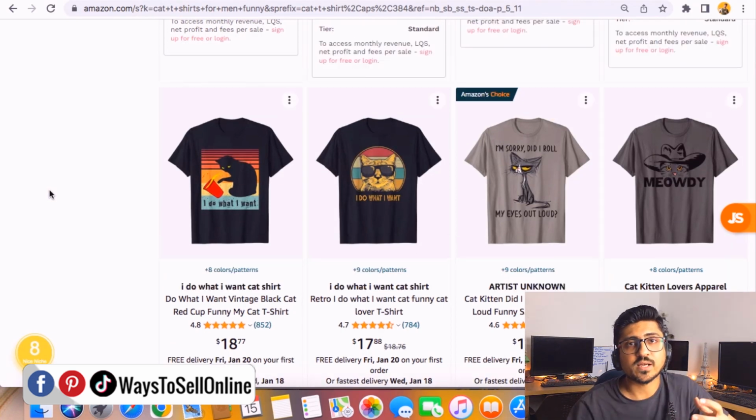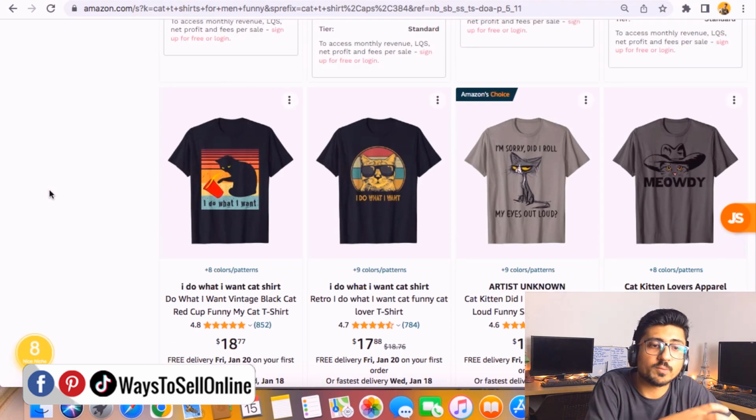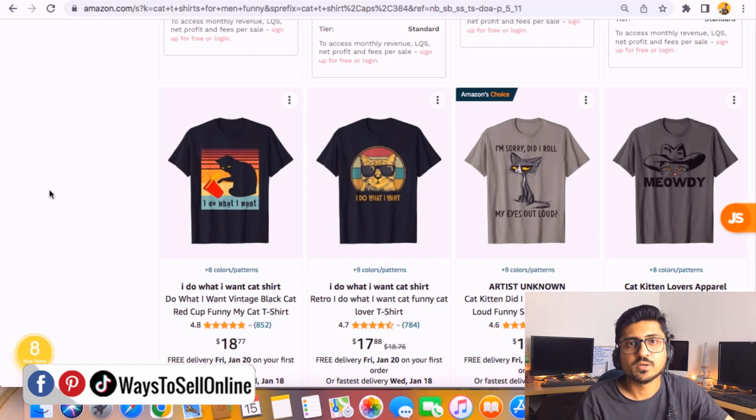Before creating the design, you can find out from tools what people are actually searching on Amazon to buy t-shirts. Then you can find the market gap, create designs on all of those topics and upload them on Amazon. So when someone searches for that design or that t-shirt, they can see your listing, place the order and you'll get the money. So this is Amazon dropshipping type 2 in my opinion. People don't call it dropshipping, but I call it dropshipping because in this model, you don't own anything. You just keep uploading designs and get the money.